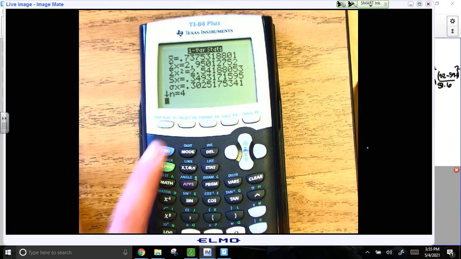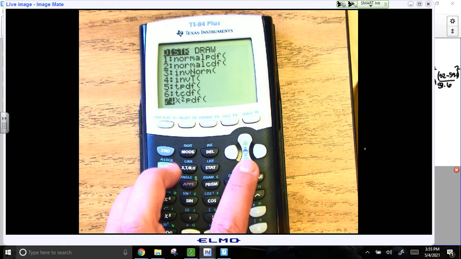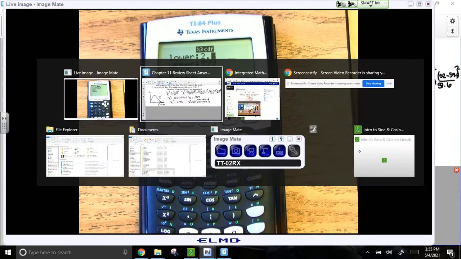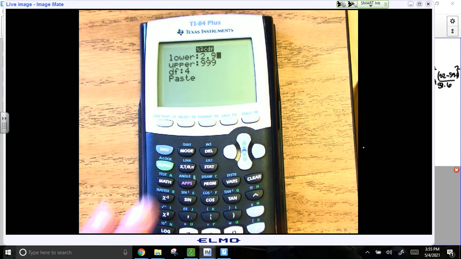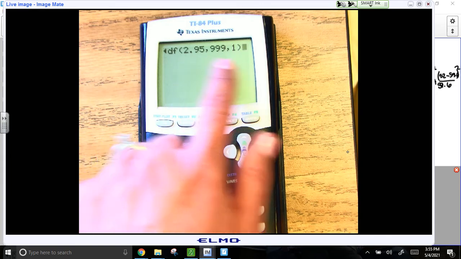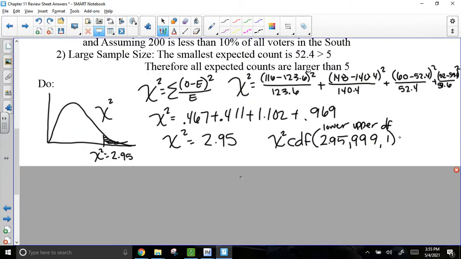When I type that into my calculator, I'm going to go to second distribution. I'm going to scroll down to not option 7, but option 8, chi-squared CDF, and I'm going to type that in. It was 2.95 with 999 upper and just 1 degrees of freedom. Remember, if you have the older calculator, just make sure you put them in there with commas. I'm going to hit enter, and I get a p-value of 0.085, or I guess it rounds up to 0.086. So 0.086 is my p-value.